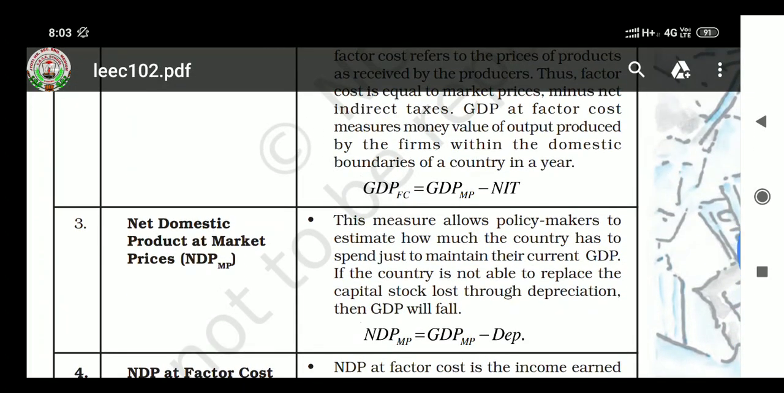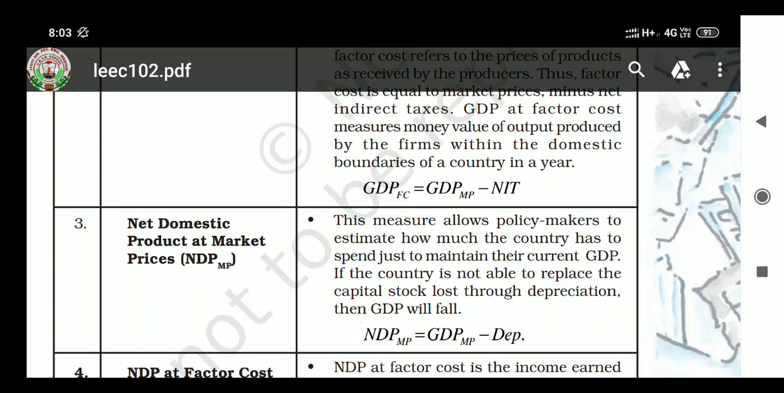Net domestic product at market prices (NDP-MP). This measure allows policymakers to estimate how much the country has to spend just to maintain its current GDP. If the country is not able to replace the capital stock lost through depreciation, then GDP will fall. So the formula is NDP-MP equals GDP-MP minus depreciation.